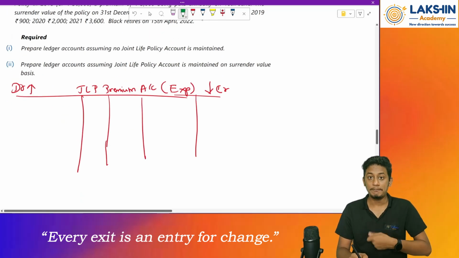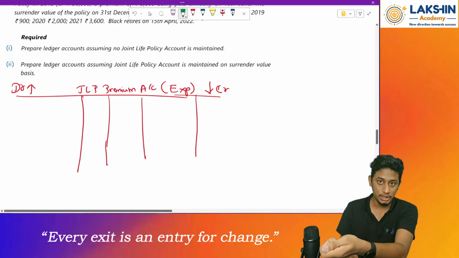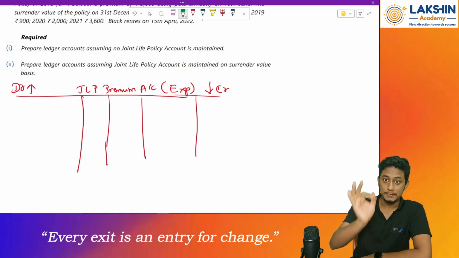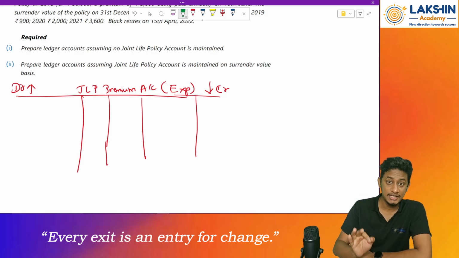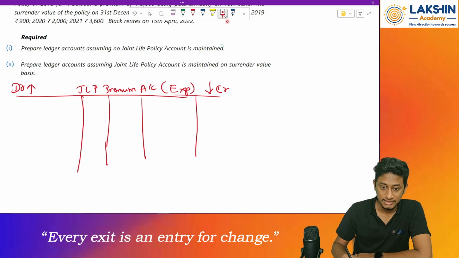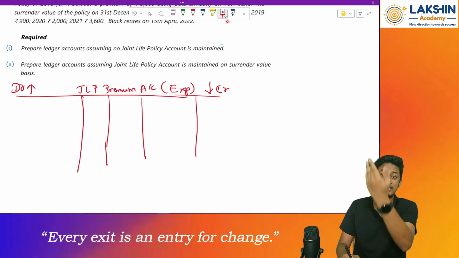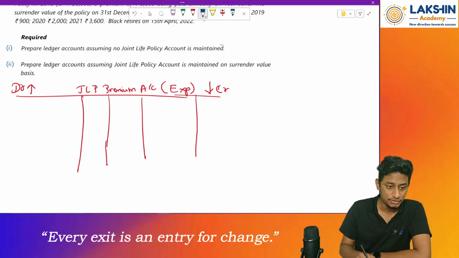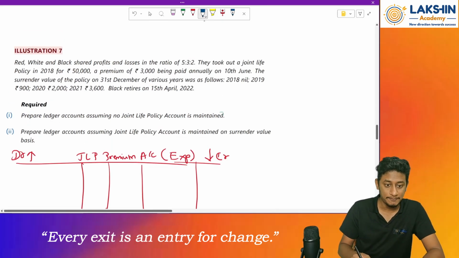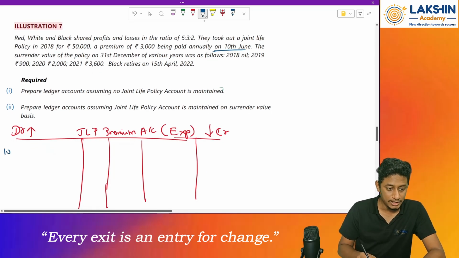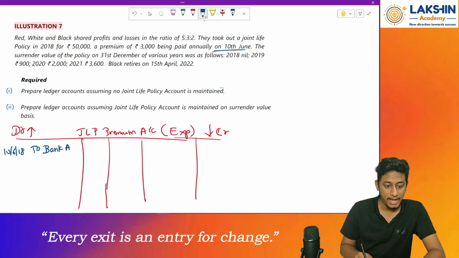So whenever I pay a joint life policy premium, will my joint life policy premium ledger account be debited or credited? See, since it is an expense account, and whenever I pay a premium for the joint life policy my expense will increase, and whenever expense increases, we will debit the account. So, on what date is the premium paid? The dates they have mentioned, okay, 10th annually, right? So, first date will be 10th of June 18, to bank account, rupees 3,000.